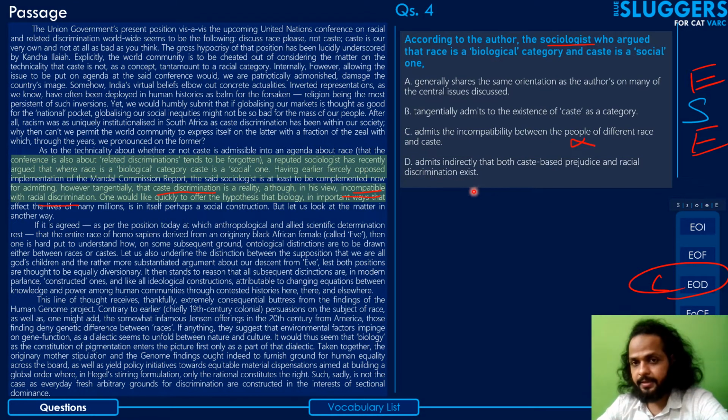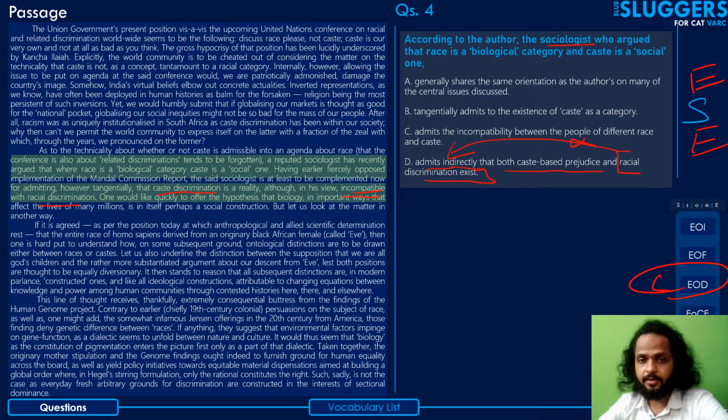Option D says it admits indirectly that both caste-based prejudice and racial discrimination exist. It is true so far as it talks about admitting indirectly that caste-based prejudice exists, but racial discrimination has not been admitted indirectly by the sociologist. The sociologist totally agrees that racial discrimination exists, but the tangential admission is only with respect to caste-based prejudice.